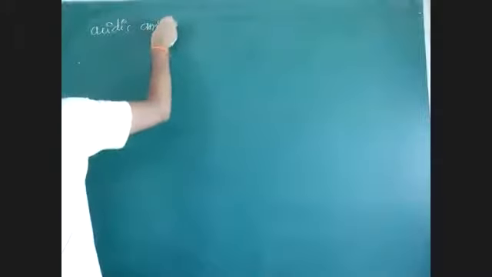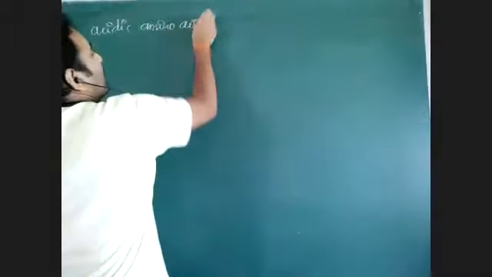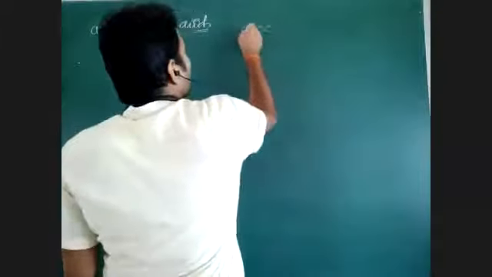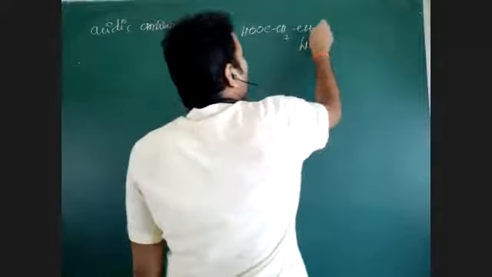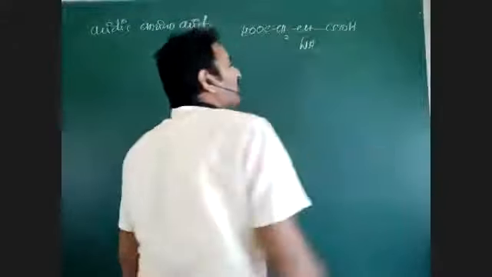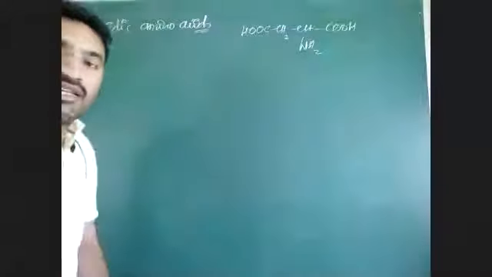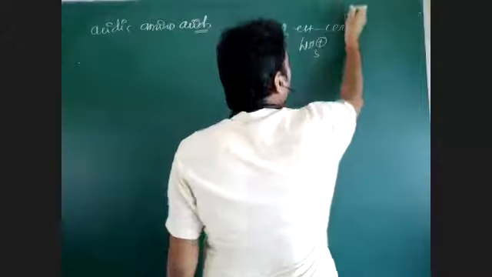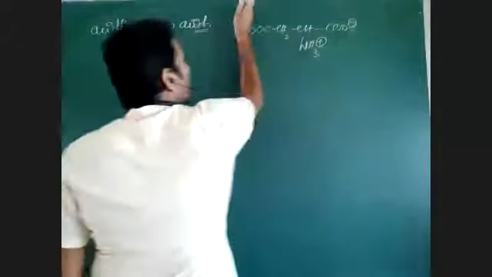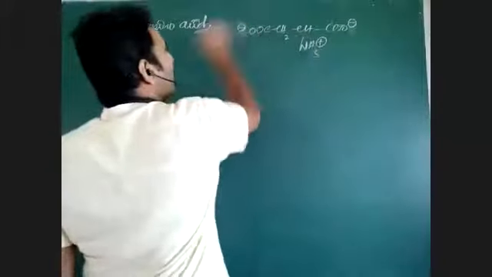Take an example of an acidic amino acid and its charge. What is an acidic amino acid? COOH, CH2, CHNH2, COOH. When this zwitterionic form is there, NH2 will convert into NH3 plus, and each COOH will become COO minus.